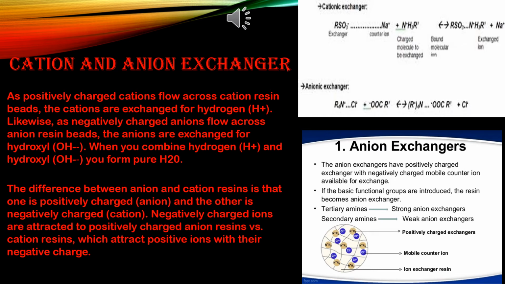So here is another reaction. When (RSO3)2Ca reacts with H2SO4, one time it reacts with chloride ion, next time it is reacting with sulfate ion. So it will form RSO3H plus calcium sulfate. In the anion exchanger, when RNH3 plus Cl minus reacts with NaOH, it will form RNH3 plus OH minus plus NaCl, that means sodium chloride.